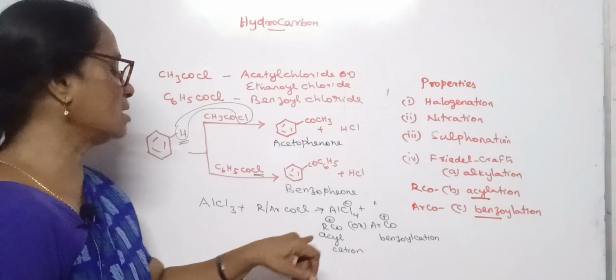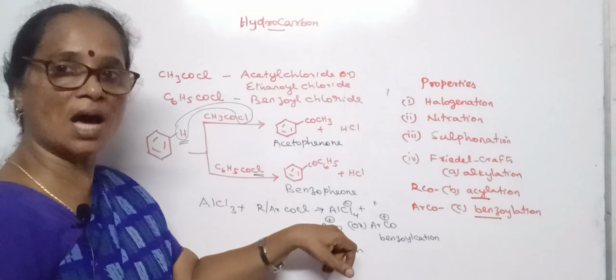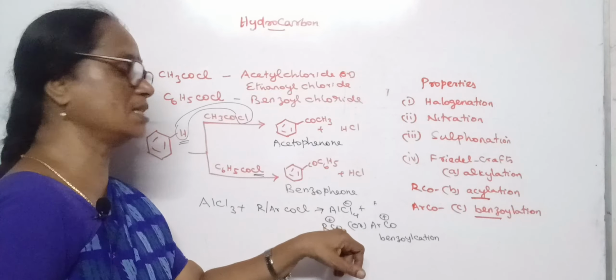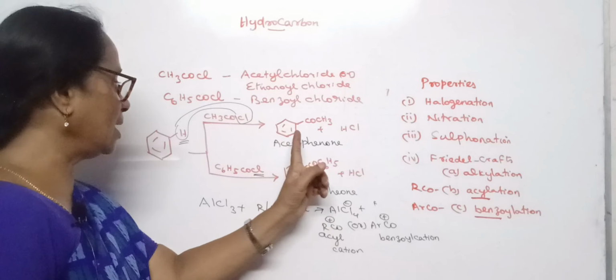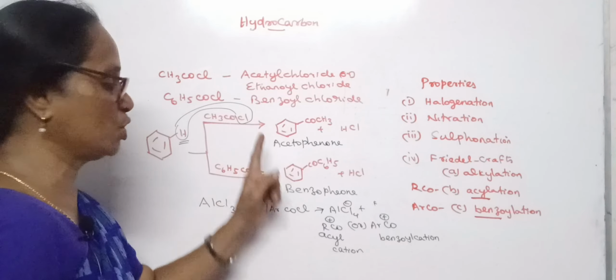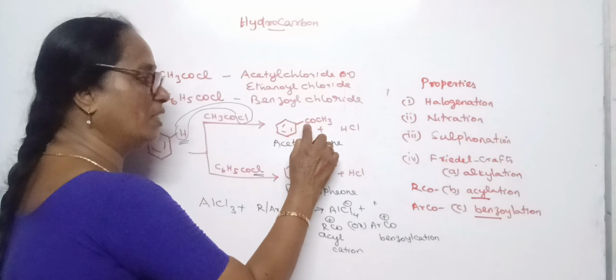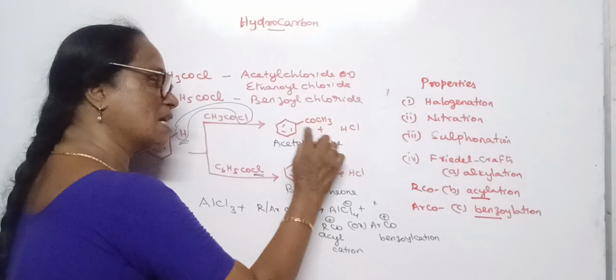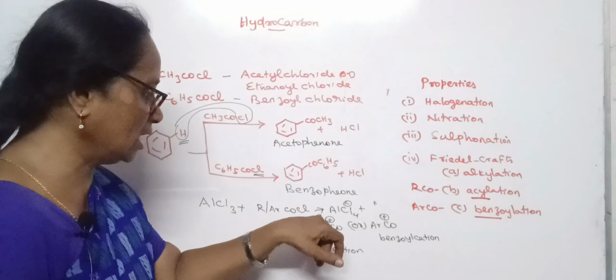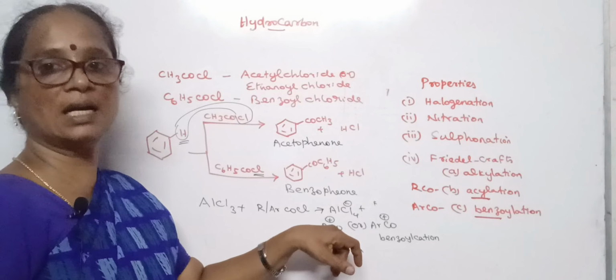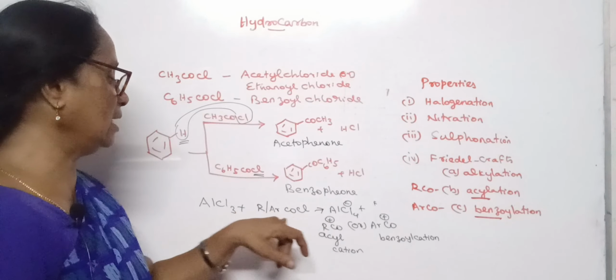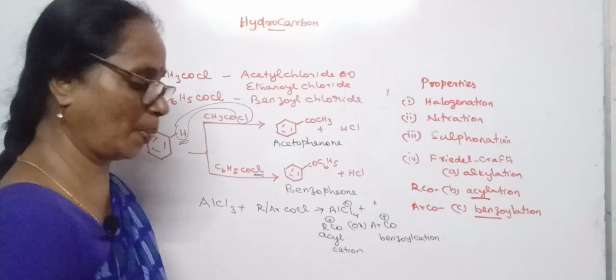The positive charge should be on the carbon atom, not on oxygen. The atom that binds with the ring should get the positive charge. See, the ring is directly bonded with the carbon atom of the acyl group. So the positive charge should be lying on the carbon atom of the resulting acid halide.